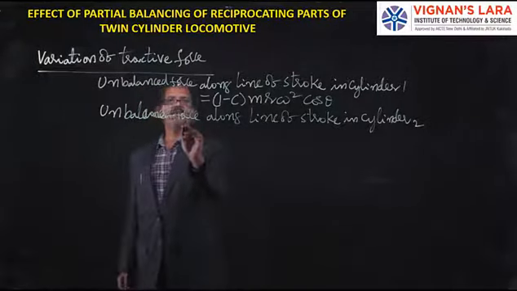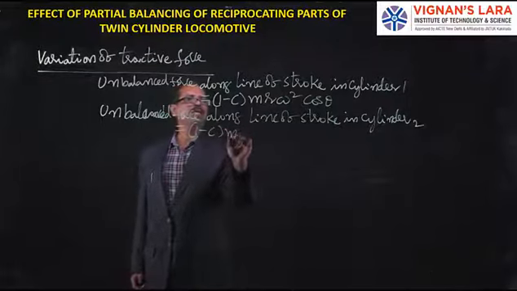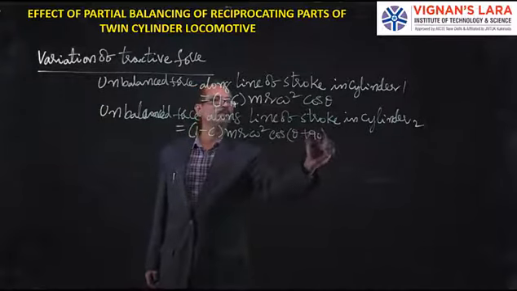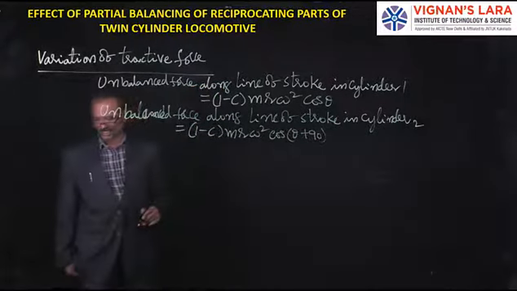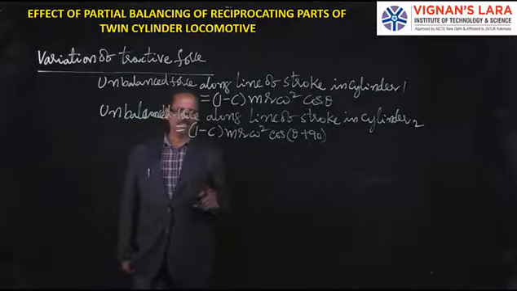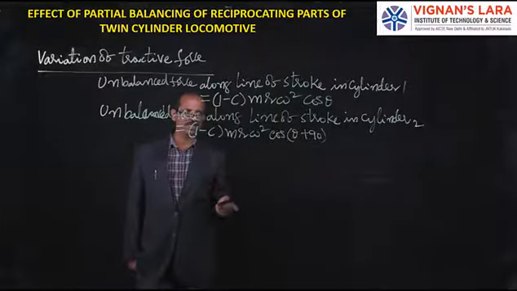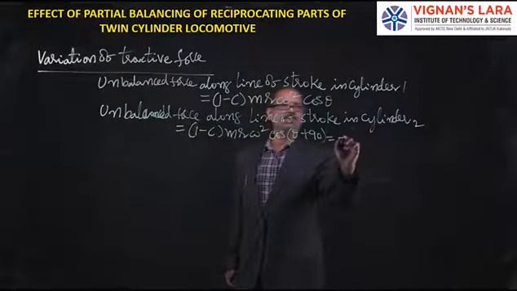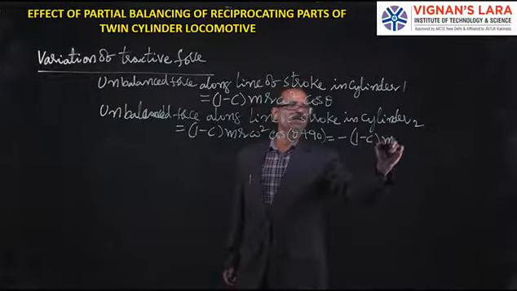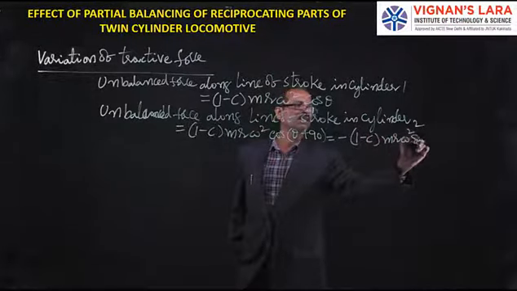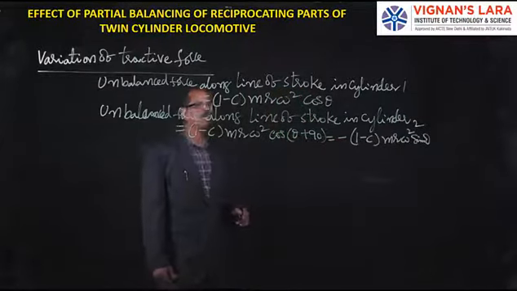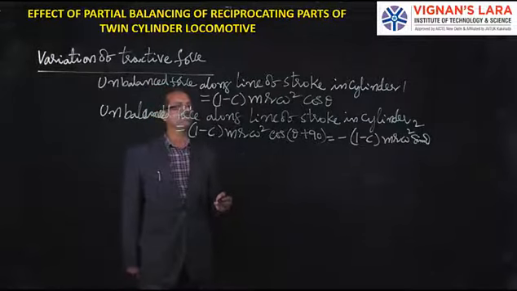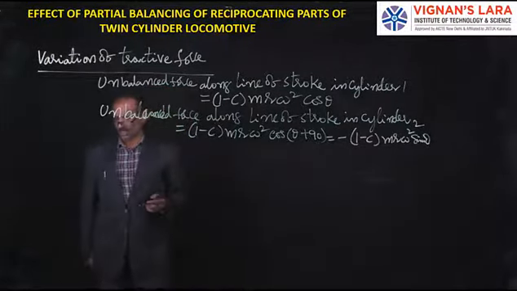So that is (1 minus c) m r omega square cos(theta plus 90), because one is at angle theta and the other is at a 90 degree phase angle. Cos(theta plus 90) is minus sin theta, so it is minus (1 minus c) m r omega square sin theta.